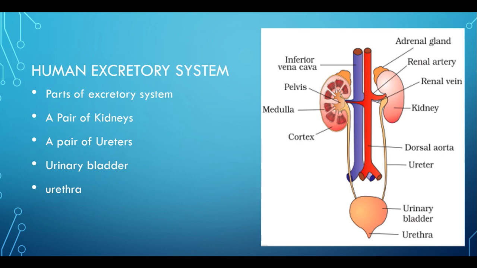Have all of you understood? These are the general parts, the external structure, of the human excretory system. These are the kidneys, these are the two ureters, this is the urinary bladder, this is the urethra, and these are the two blood vessels. There is a gland present on each kidney, which is called the adrenal gland, which will be studied in detail in the further classes.